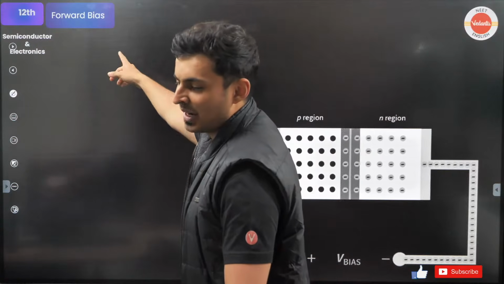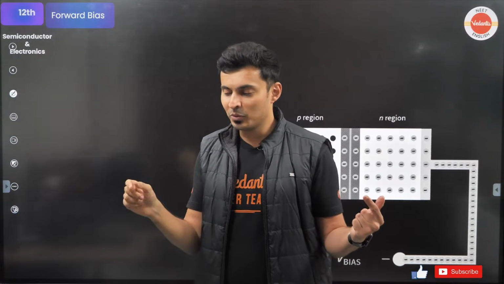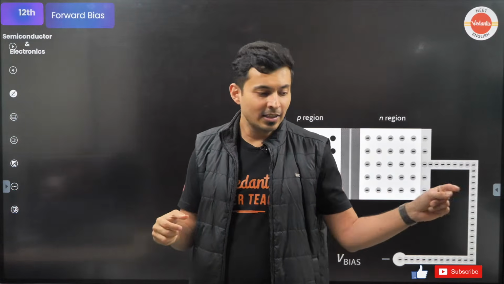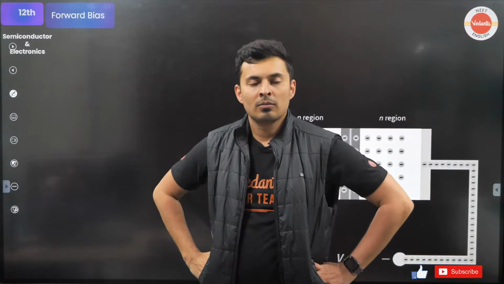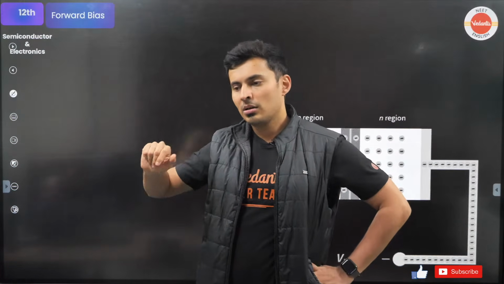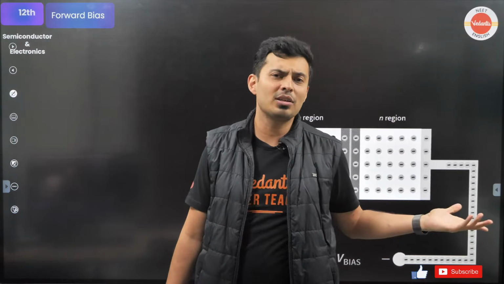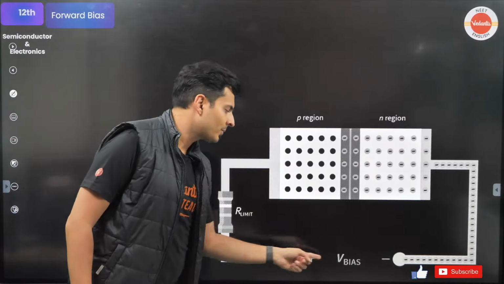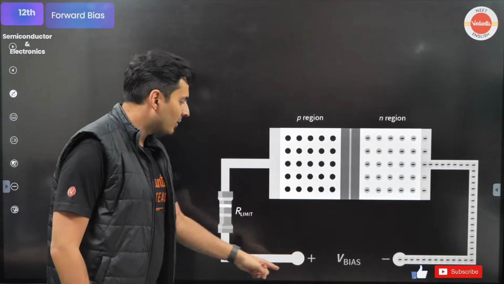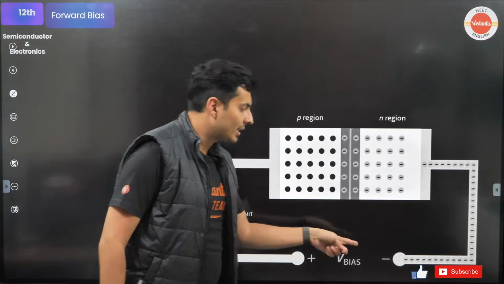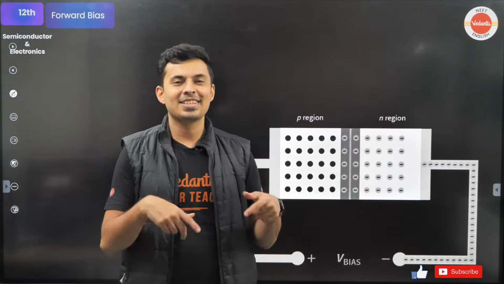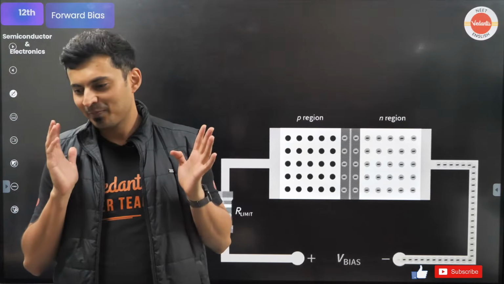Now let's talk about biasing. Bias means, everybody knows, you are creating partiality. Now you tell, hey, listen, P type, I will give you higher potential. Hey, listen, N type, I'll give you lower potential. Biased. Or reverse, P type, I'll give you lower potential, N type, I'll give you higher potential. How do you create potential difference? By connecting a battery. This is the bias. You connect one terminal of the battery to one side, other terminal of the battery to the other side. That is creating a bias.